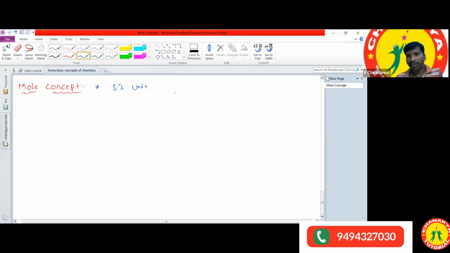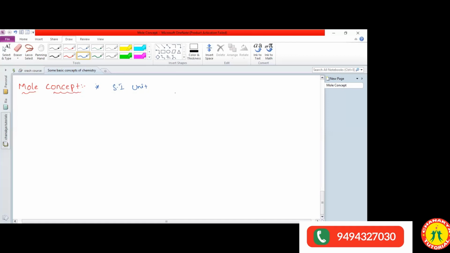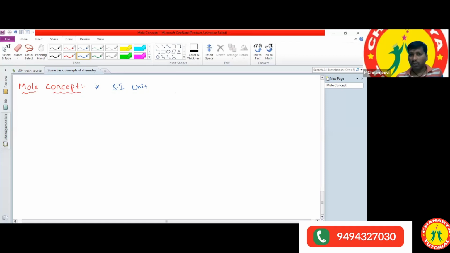Like a dozen. What is meant by a dozen? A dozen contains 12 units. Like that, 1 mole of any substance contains Avogadro number of atoms or molecules or ions. So a mole is the SI unit. 1 mole of any substance contains the Avogadro number of particles. What is the Avogadro number? It is represented by Na. What is the Avogadro number value?